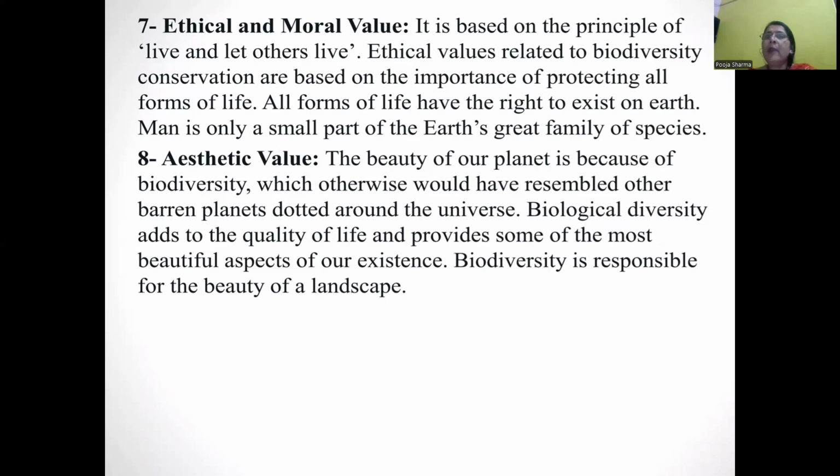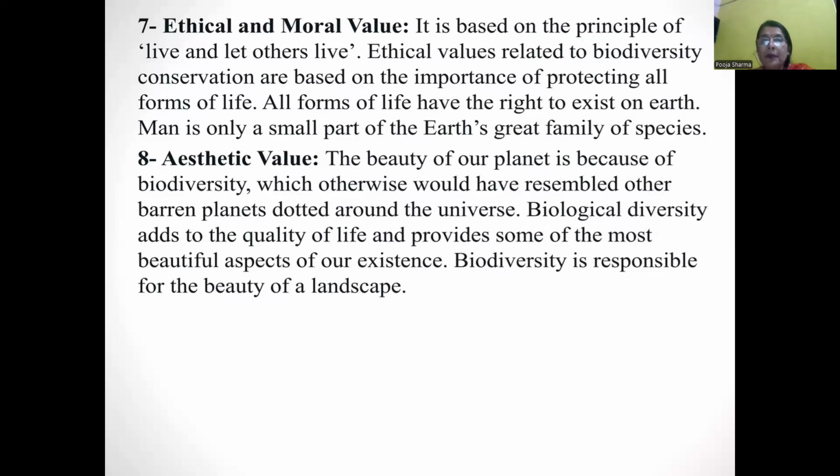All forms of life have the right to exist on the earth. Man is only a small part of the great earth biodiversity family, but human activities are destroying the other family members, wildlife and biodiversity.